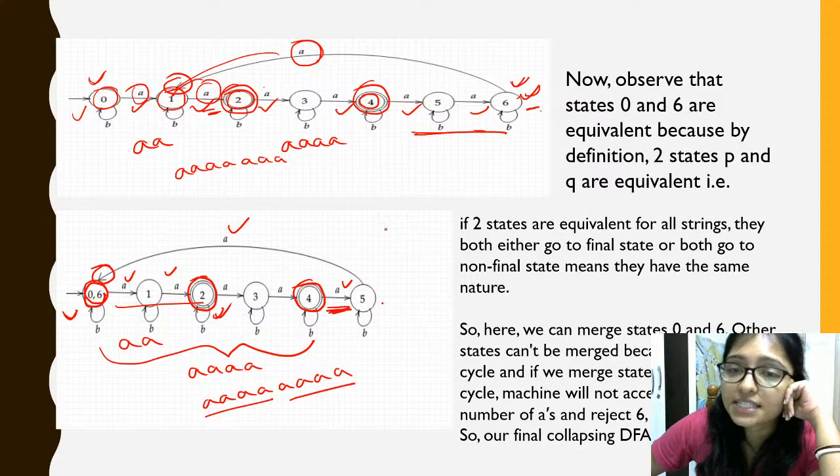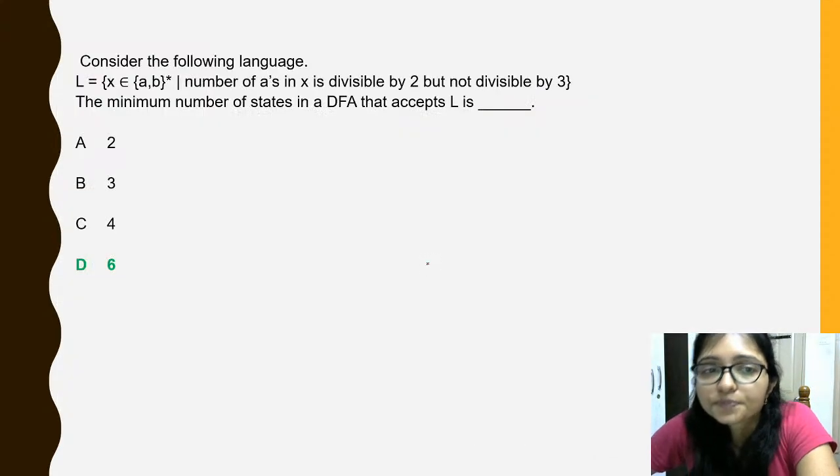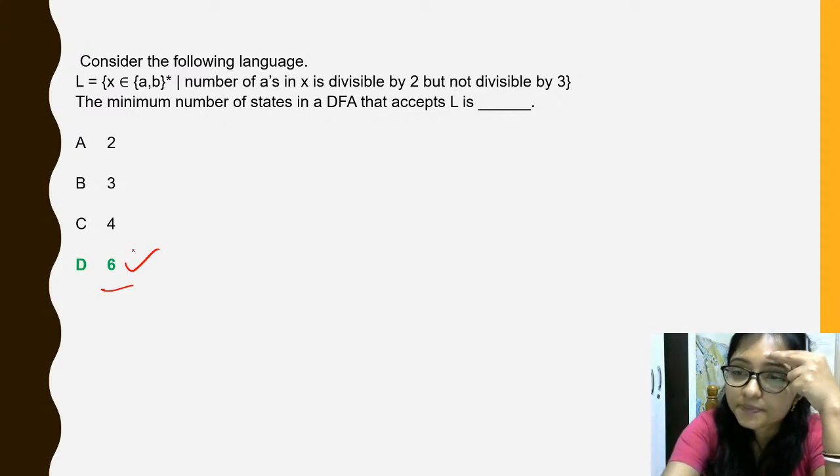That's why, how many states are required here? 1, 2, 3, 4, 5, 6. So 6 states are required, right? That's why the answer is 6. Clear? Answer is 6. D is the answer.